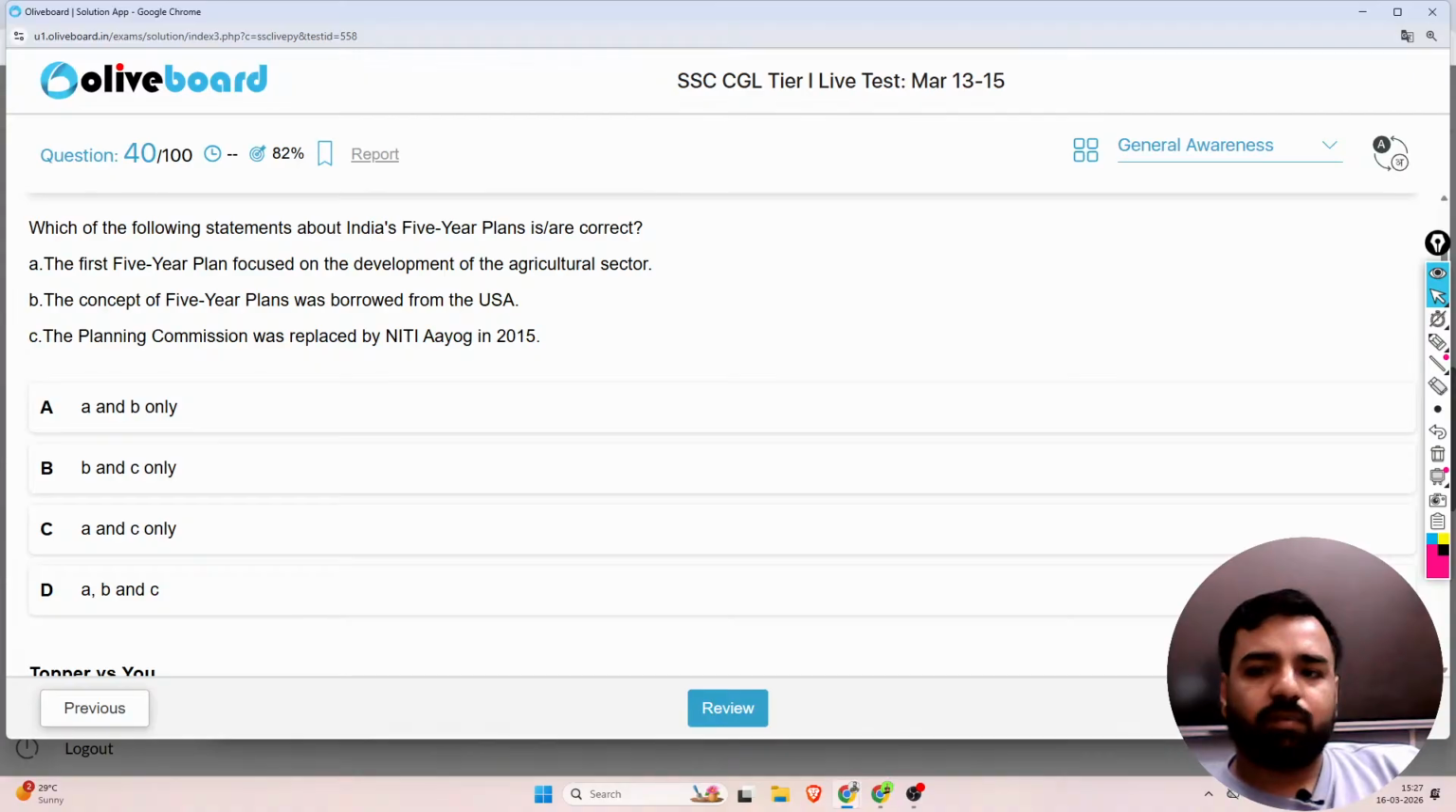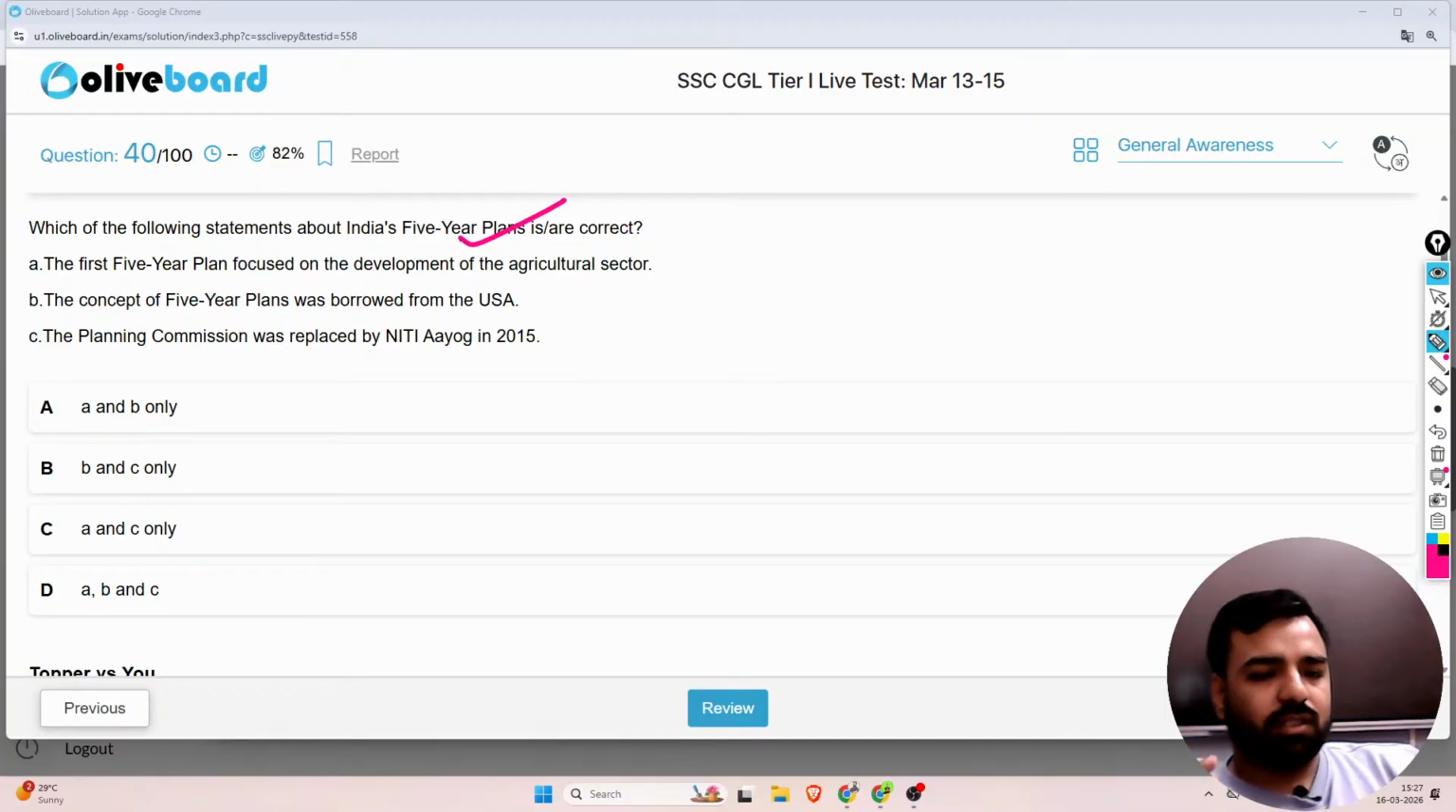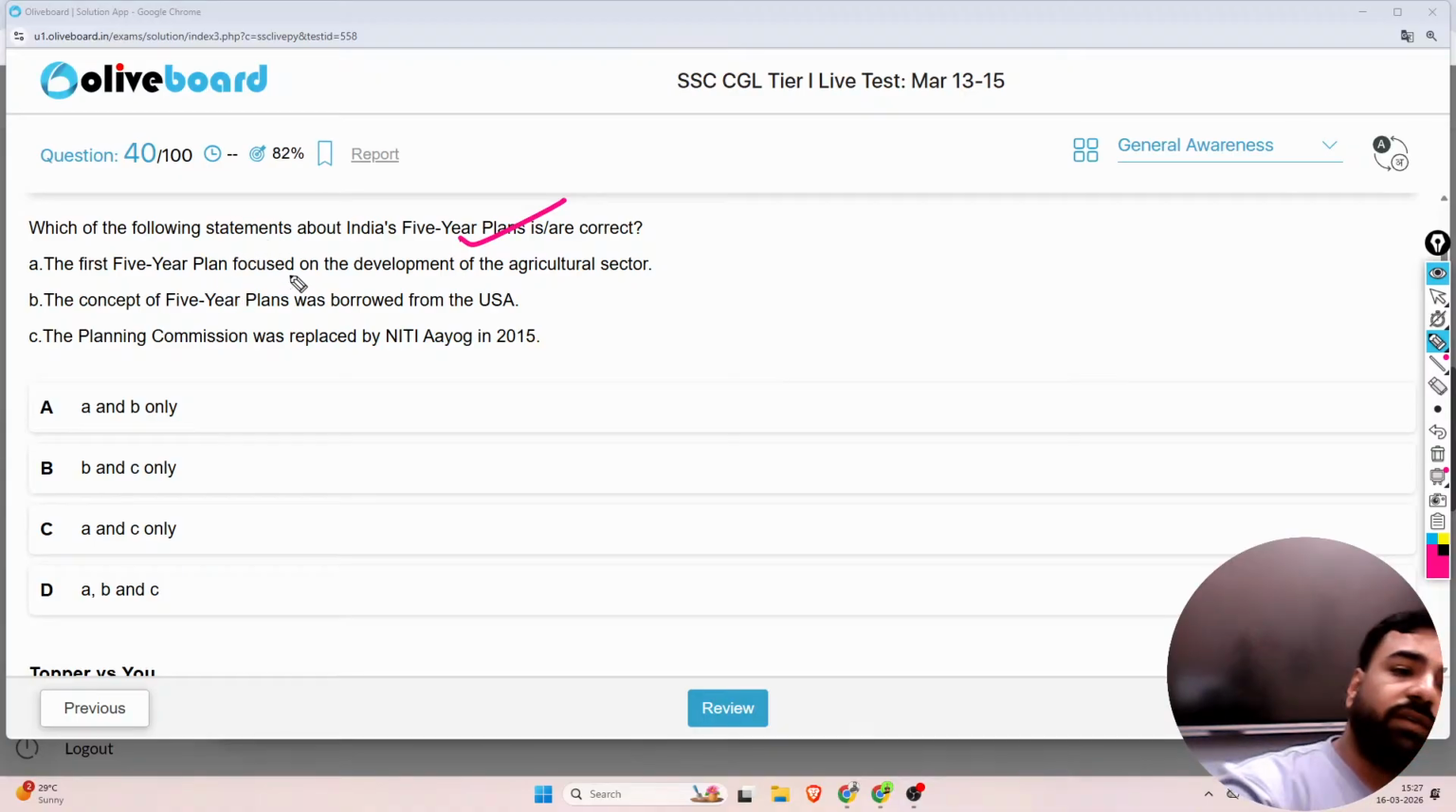The next question is about 5-year plans. Which of the following statements about India's 5-year plans is or are correct? The first 5-year plan focused on the development of the agricultural sector. Second, the concept of 5-year plans was borrowed from the USA. Third, the Planning Commission was replaced by the Niti Aayog in 2015. Which of the following is the correct option? A and B only, B and C only, A and C only, or A, B and C? Answer. So see, the first 5-year plan focused on the development of the agricultural sector. That's absolutely correct. But the concept of the 5-year plan was not borrowed from the USA.